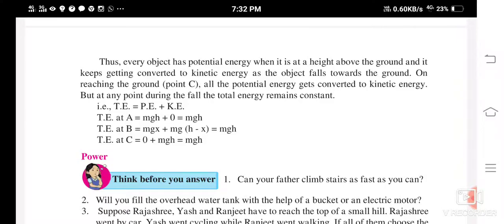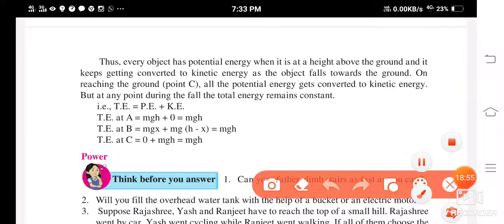On reaching the ground, point C, all the potential energy gets converted to kinetic energy, but at any point during the fall, the total energy remains constant. So you can see here, at A, the potential energy was maximum, kinetic energy was 0 at that time. So the total energy is mgh.